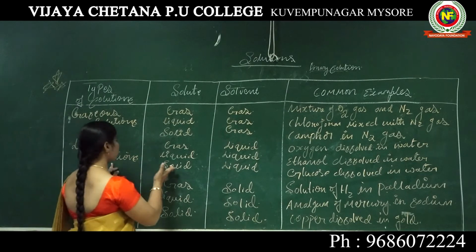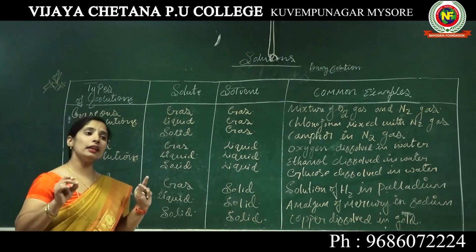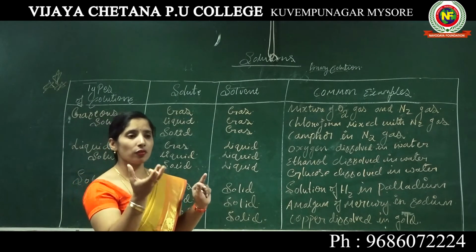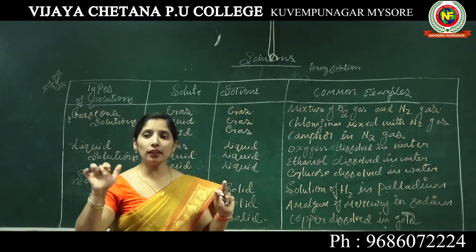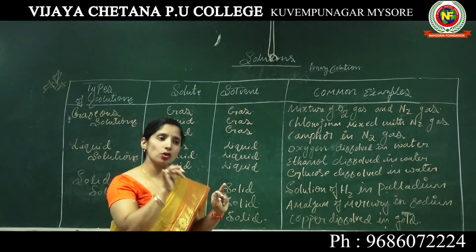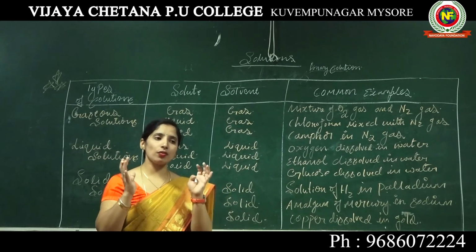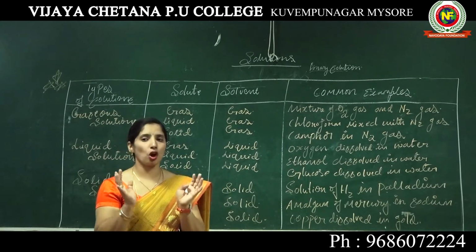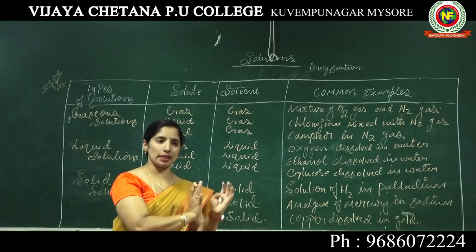Then under the liquid solutions, solid in liquid. Here the solid is the solute and the liquid is the solvent, the liquid being present in larger quantity while the solid is less.